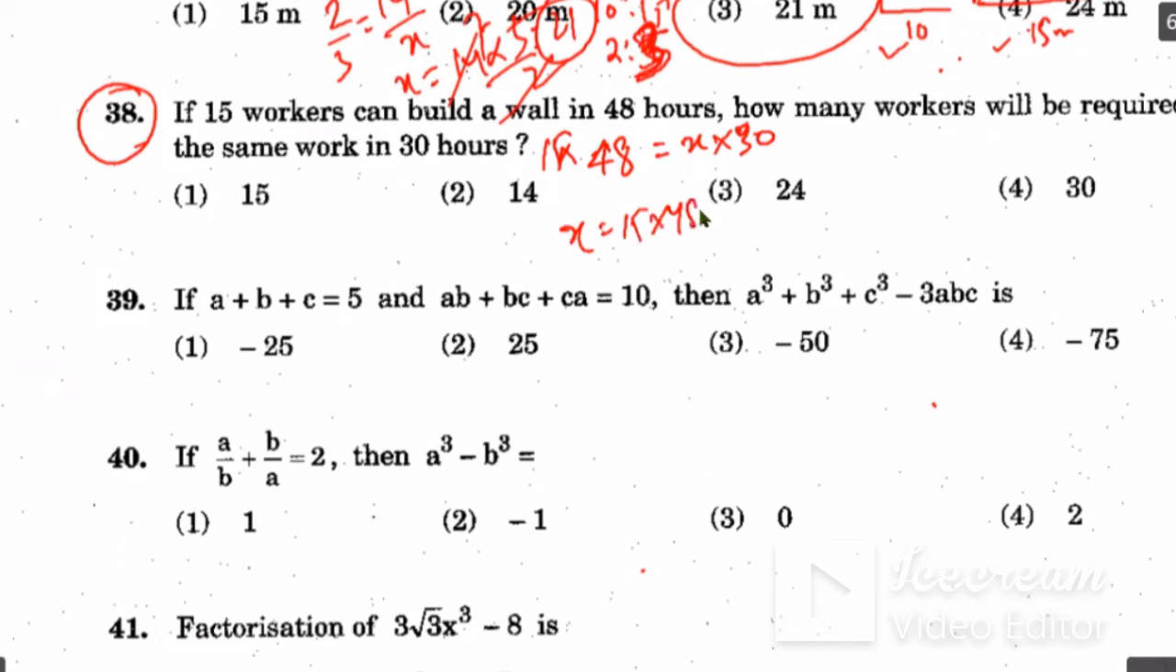So 15 into 48 divided by 30. So 15 to the 32, for 24 to the 48. Okay, so the correct answer is 24 men will work for 30 hours, then the work will be finished.